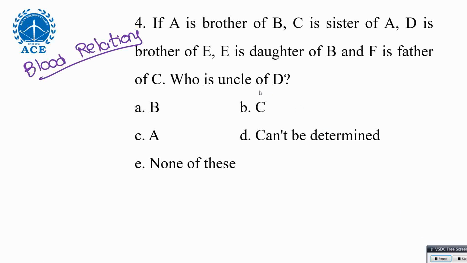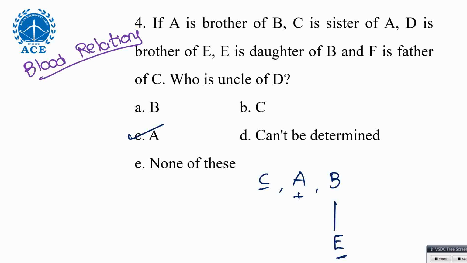Fine. So what's the answer? You can draw the diagram and check that A is brother of B. So A and B are the same generation. A is brother of B. C is sister of A. D is the brother of E. Hold on that statement because we don't have D and E on screen now. E is daughter of B.